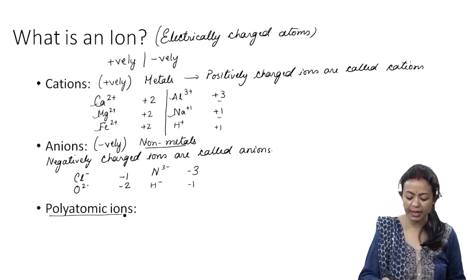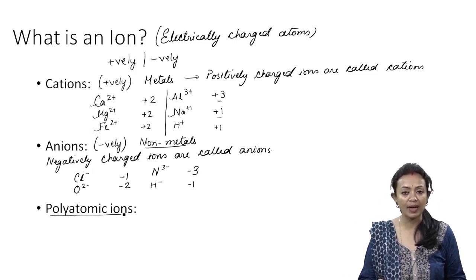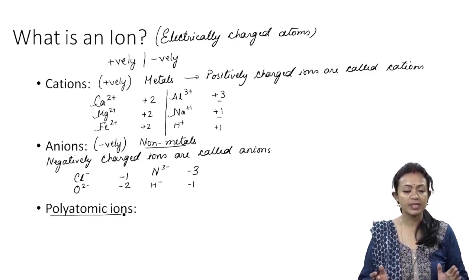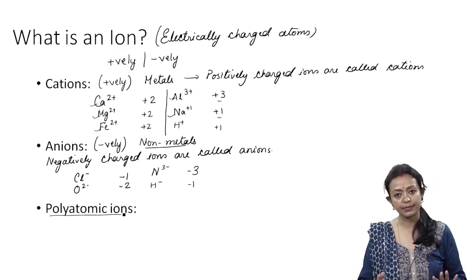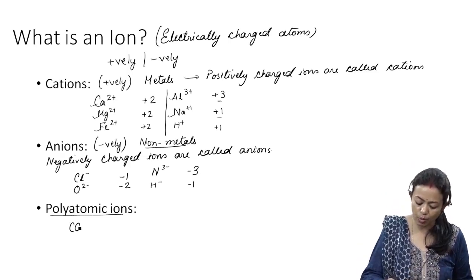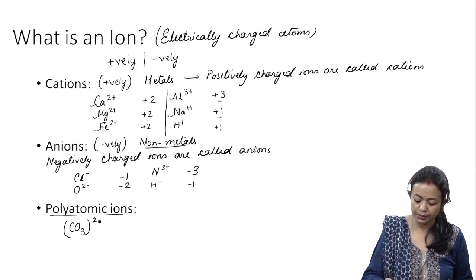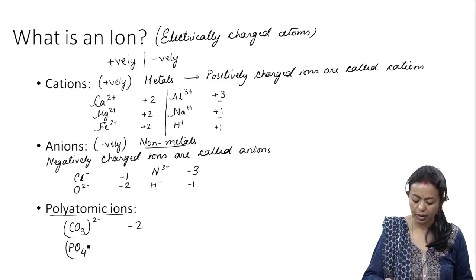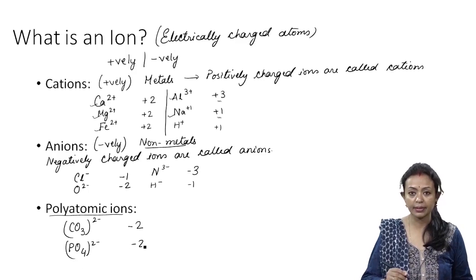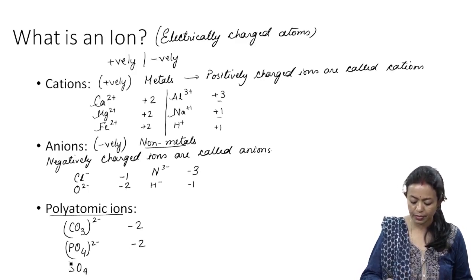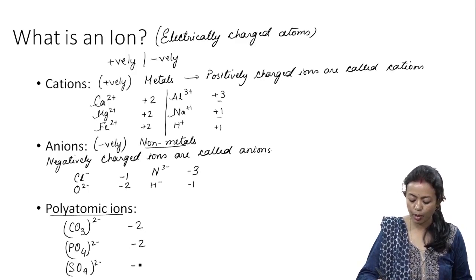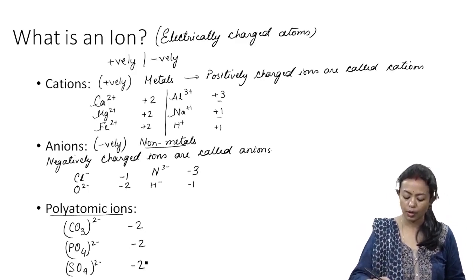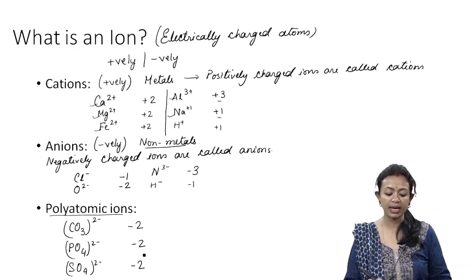Now, what are polyatomic ions? Polyatomic ions means when group of atoms are charged. When group of atoms comes together and they have an overall charge, we call it as polyatomic ions. This can be either positive or negative. For instance, CO3. So, this is a polyatomic ion. This is again a polyatomic ion. This is again a polyatomic ion. Alright, so these are all polyatomic ions.